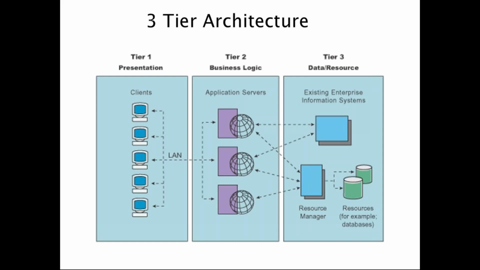So we'll see what the first layer is. The first layer is the presentation layer. The presentation layer is the presentation part of your application, whether it may be a web application, an enterprise application, or a desktop application. It is the layer which is accessed or interacted with by the user. Take gmail.com: how does the user interact with Gmail? He'll open his browser, hit the URL, and browse it.